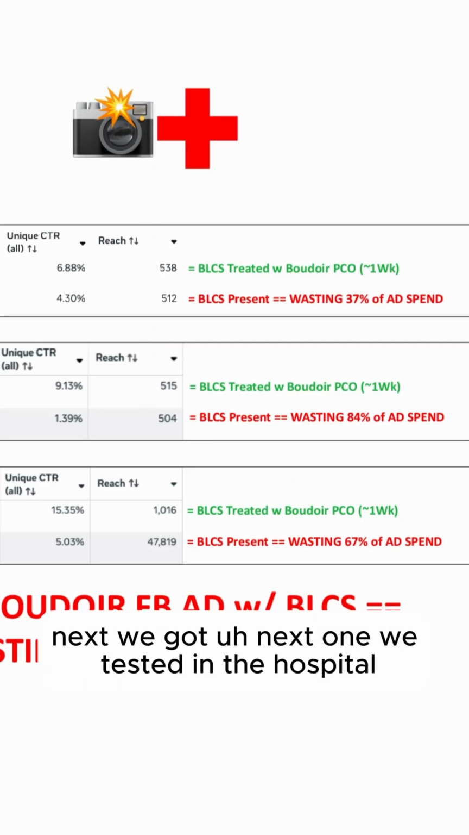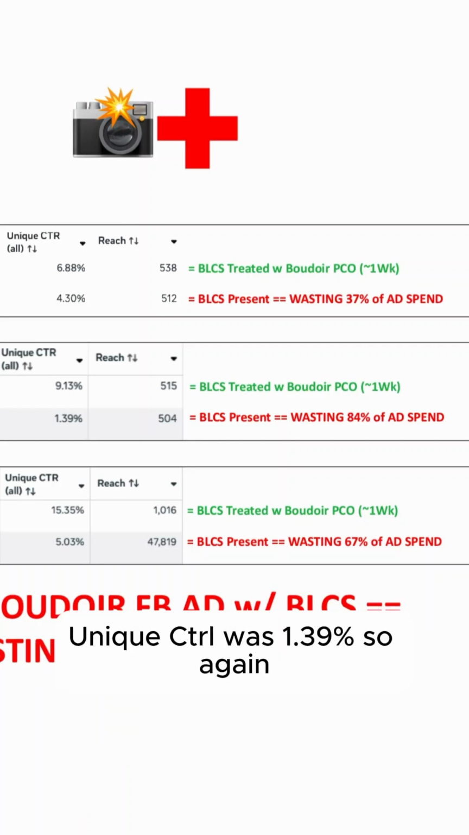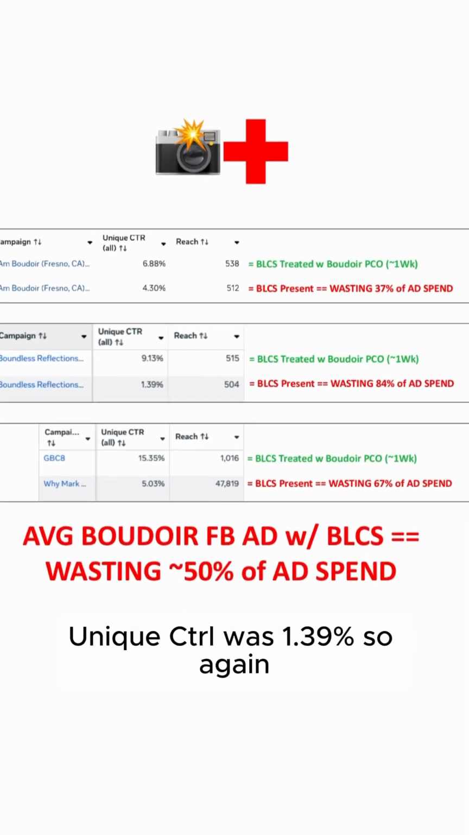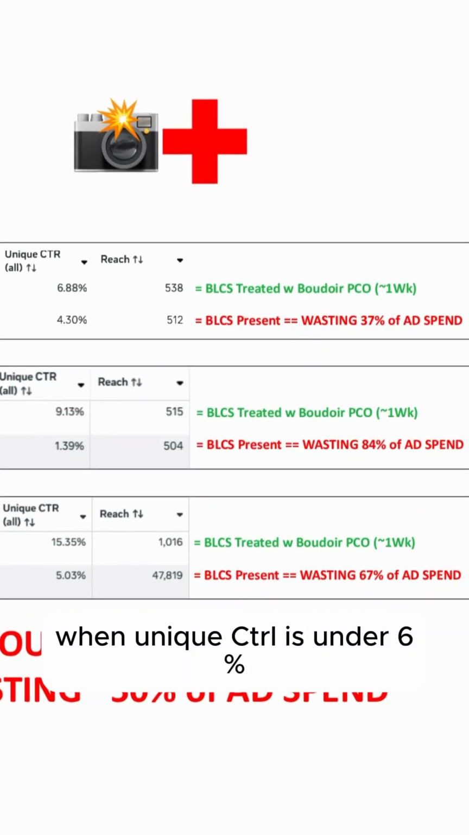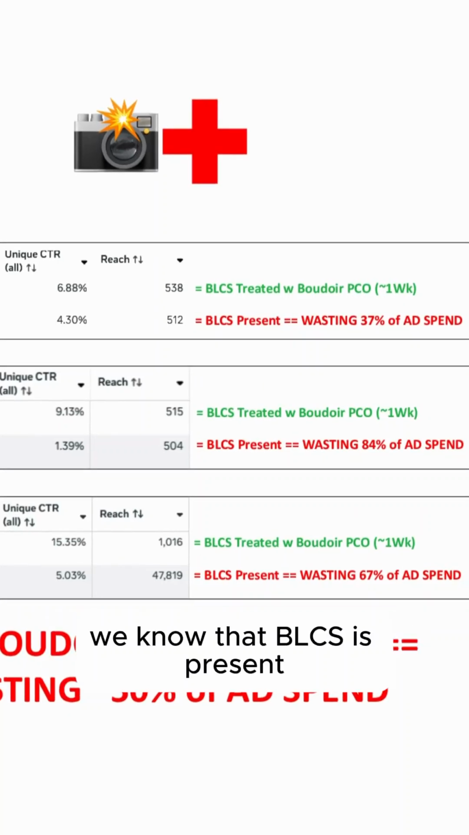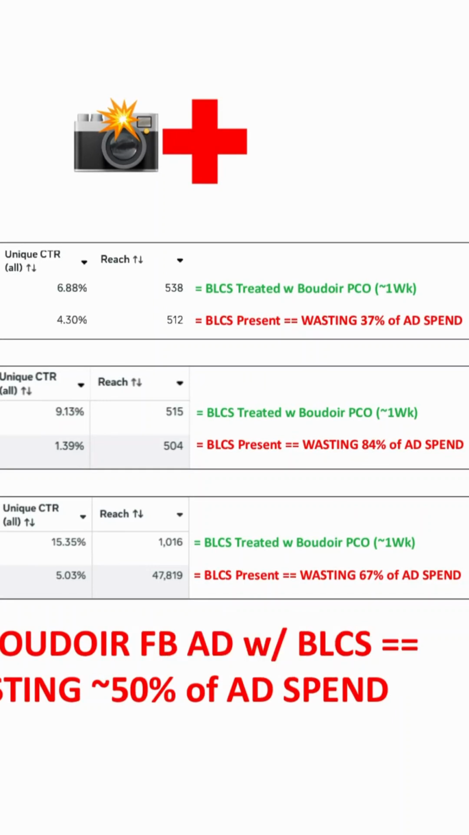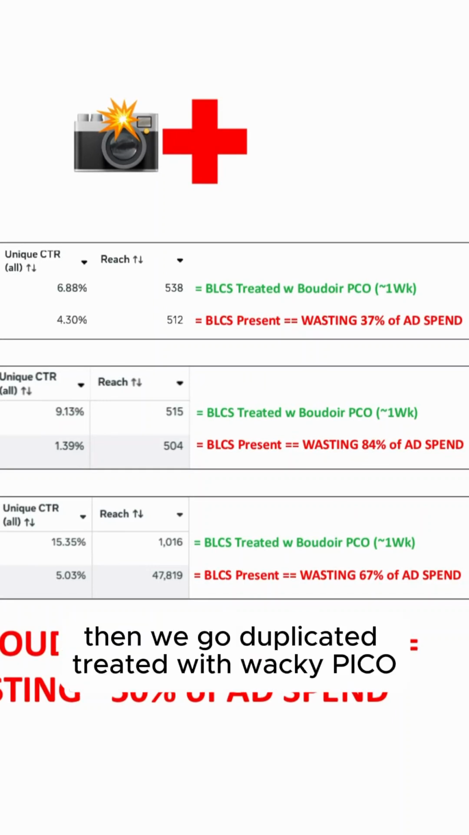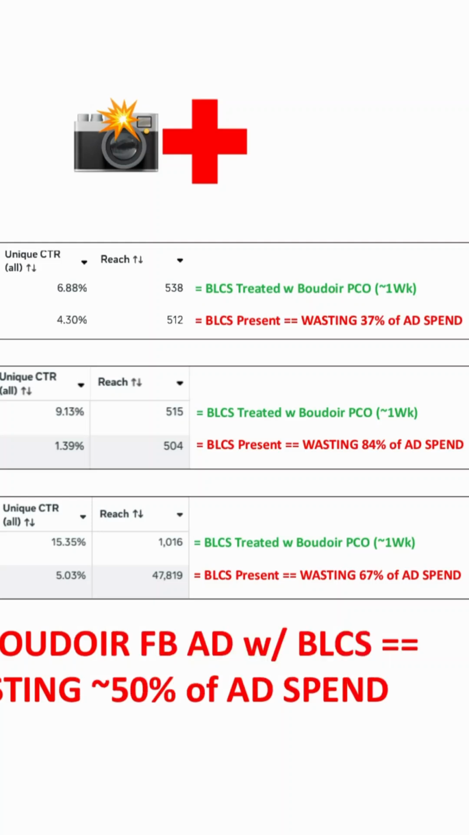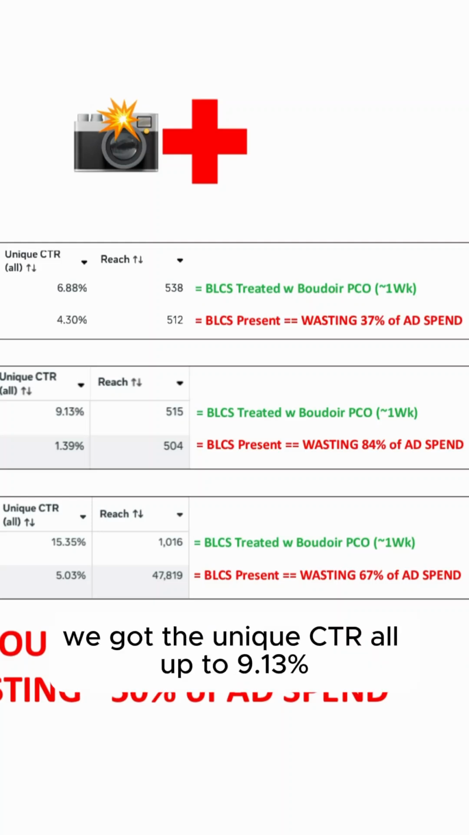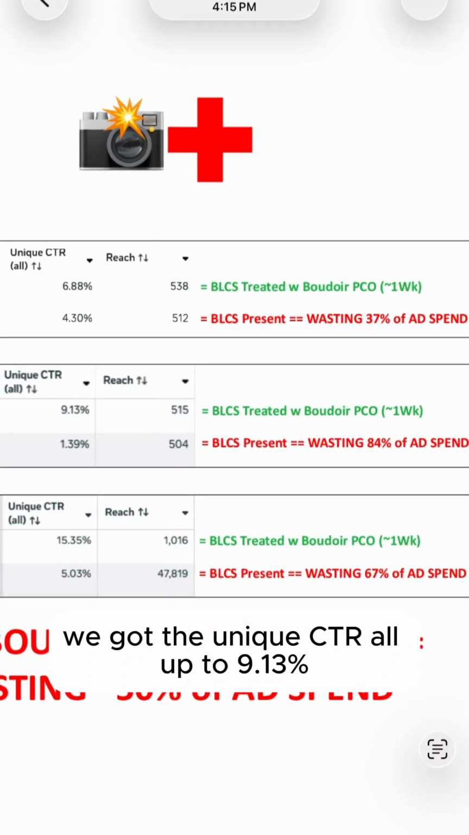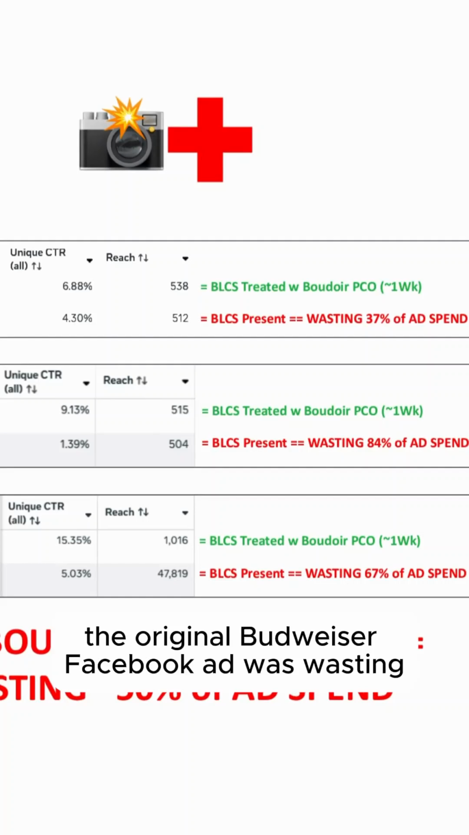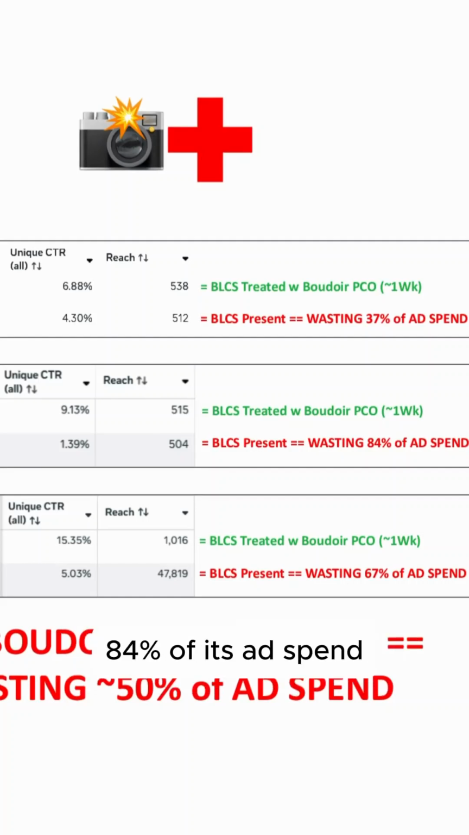Next, the next one we tested in the hospital had a unique CTR of 1.39%. So again, when unique CTR is under 6%, we know that BLCS is present. So we duplicated it and treated it with Boudoir PCO, which takes about a week. We got the unique CTR up to 9.13%. So we found out the original Boudoir Facebook ad was wasting 84% of its ad spend.